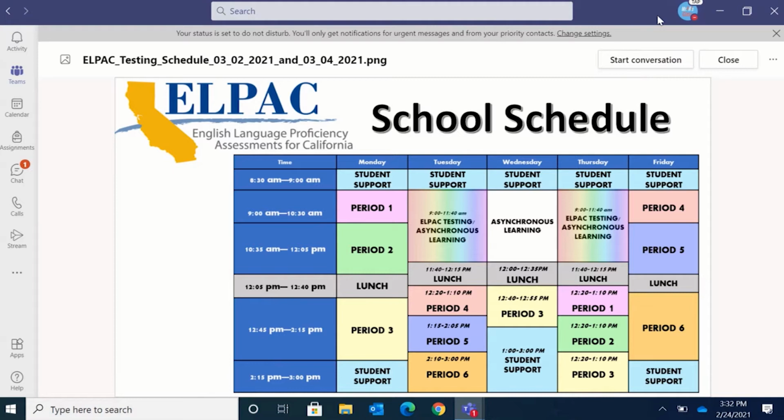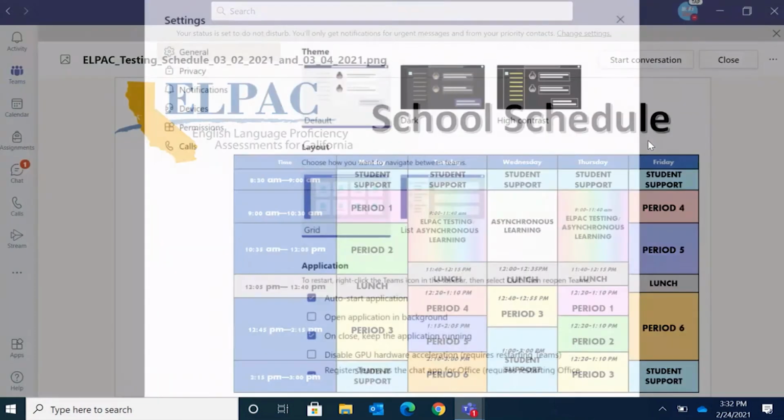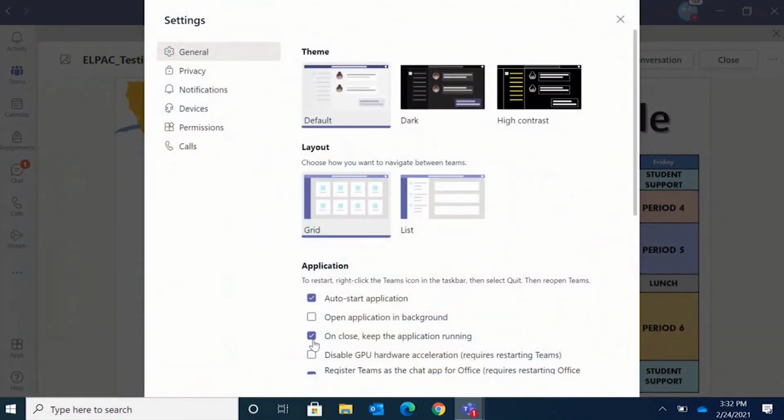So what you're going to do is you're going to be logged into Teams. You're going to click on your profile in the top right. You're going to scroll down to where it says settings, click on settings, and you're going to turn these top 3 options off. So they have to be unchecked. The auto start application has to be unchecked, open application in background has to be unchecked, and then on close, keep the application running needs to be unchecked, right?